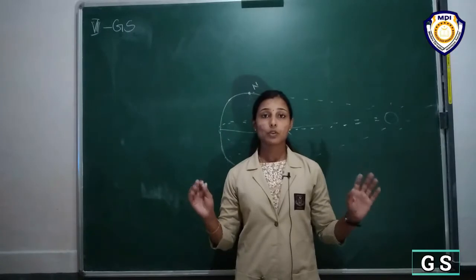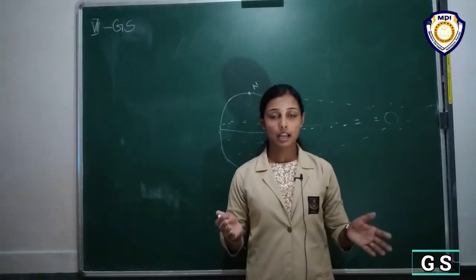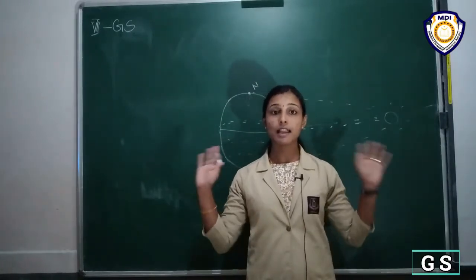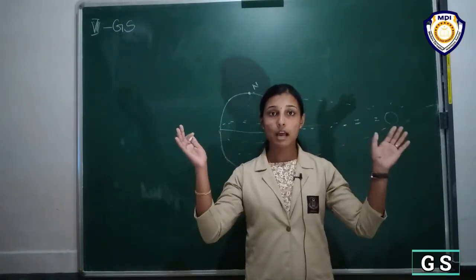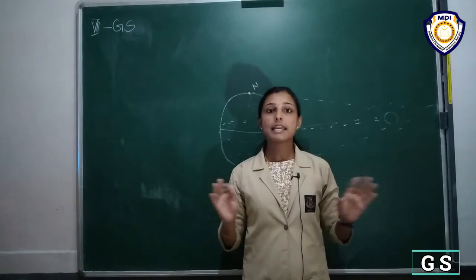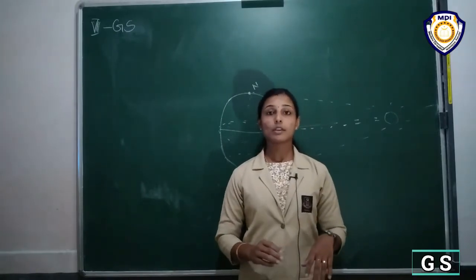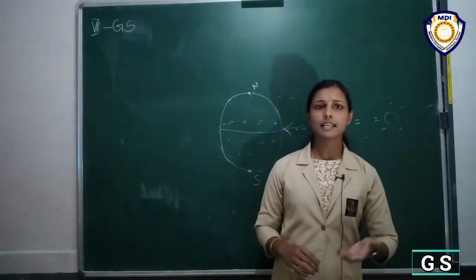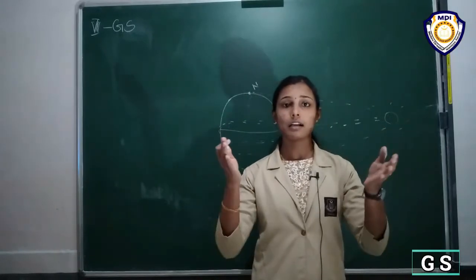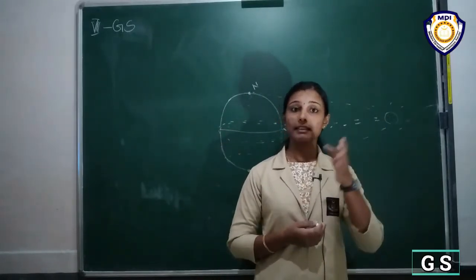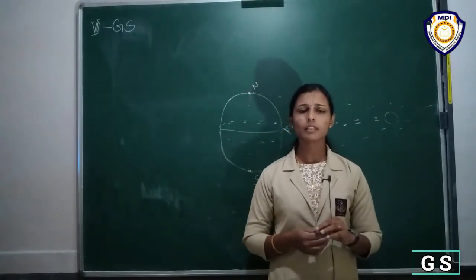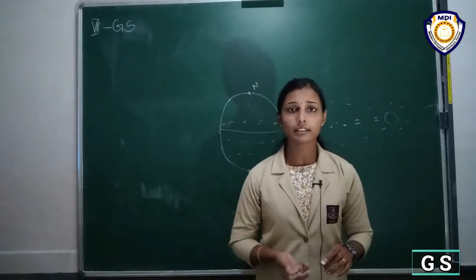Okay, so you see that elephants have large ears, right? You would have seen that their ears are always waving like this, right? That is what they do.